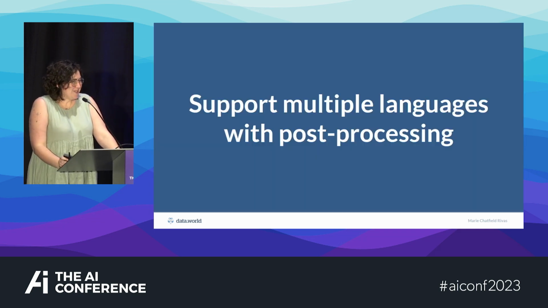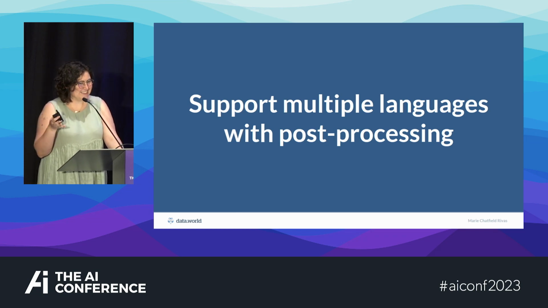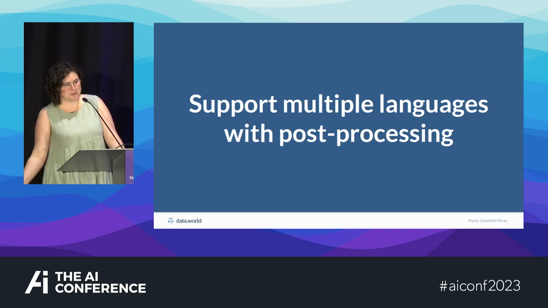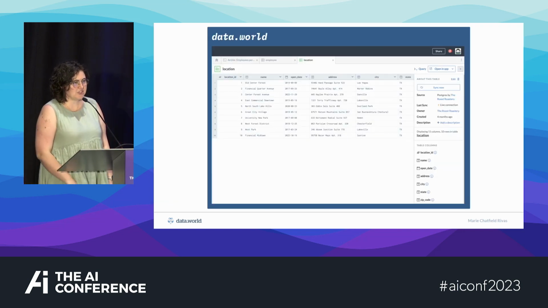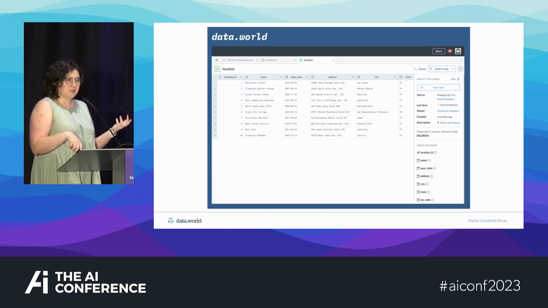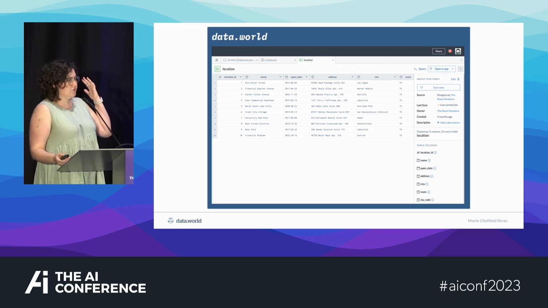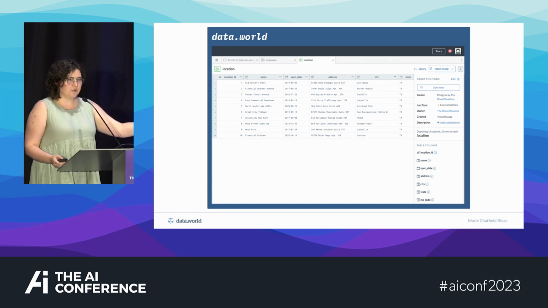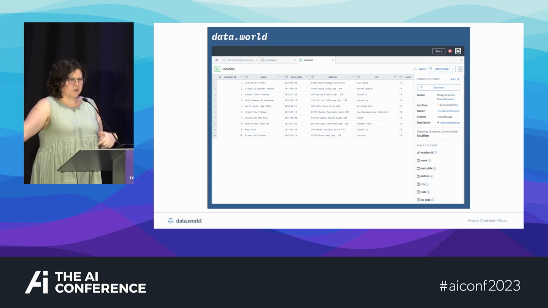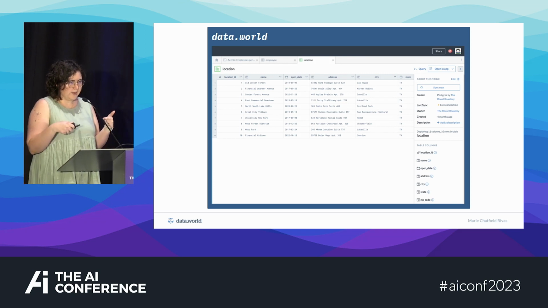But I did promise you one other super fun, very exciting thing that you can do if you're really into grammars, and that's supporting multiple languages with post-processing. So as I mentioned, data.world is a data catalog built in a knowledge graph, but we also support federated and virtualized queries, which is a long way of saying that you can do absolutely wild SQL queries on our platform where you're joining a table in Snowflake, a table in Postgres, and also some spreadsheet from Google Sheets that you just uploaded into our platform in one single query and then do SQL on top of that.